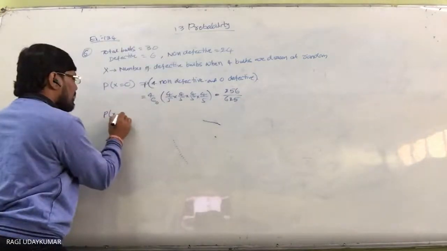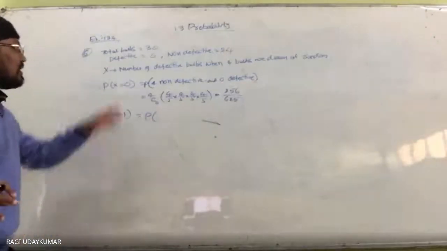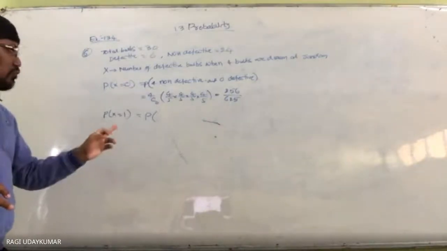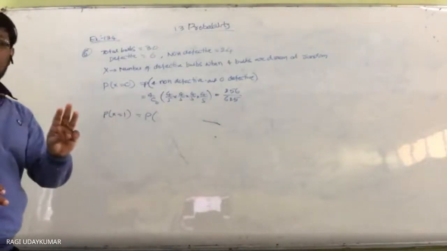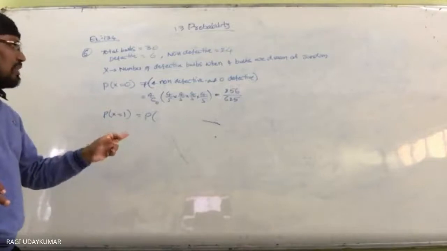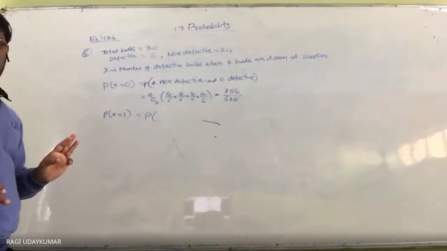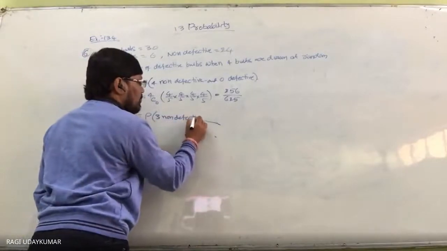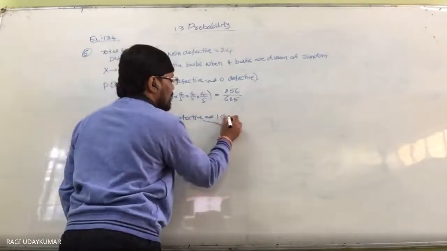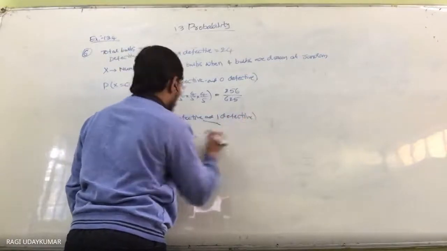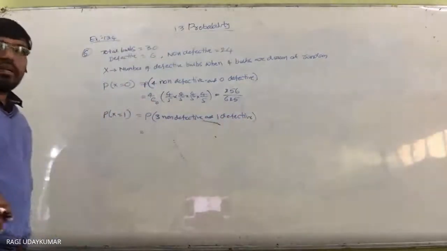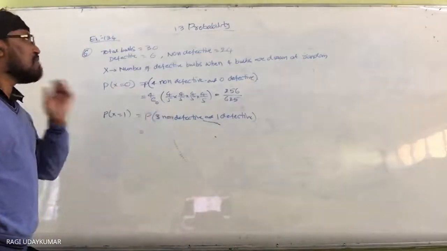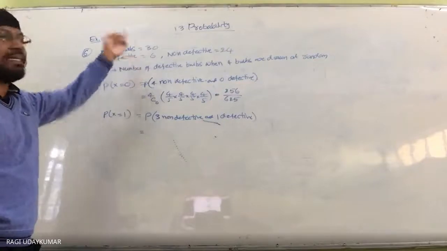Probability of X equal to 1, number of defective bulbs equal to 1: one defective bulb and 3 non-defective bulbs. That one defective bulb may come the first time or the last time. So what is the probability of getting a defective bulb? 6 by 30.